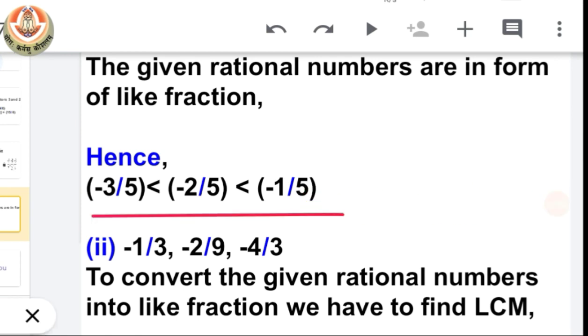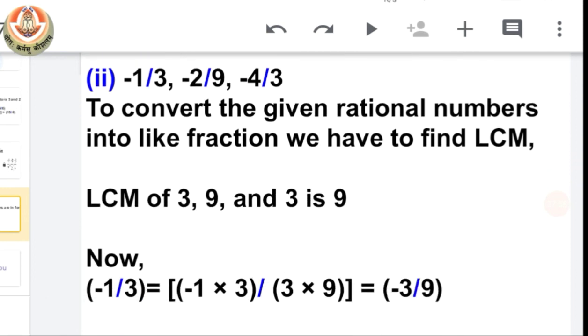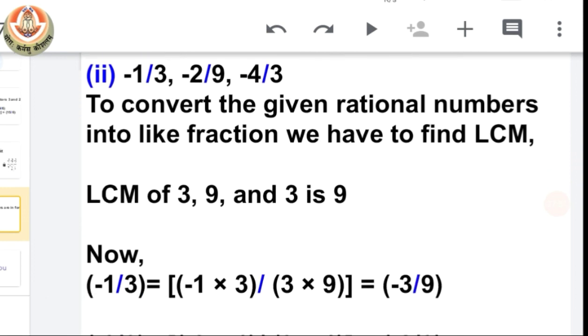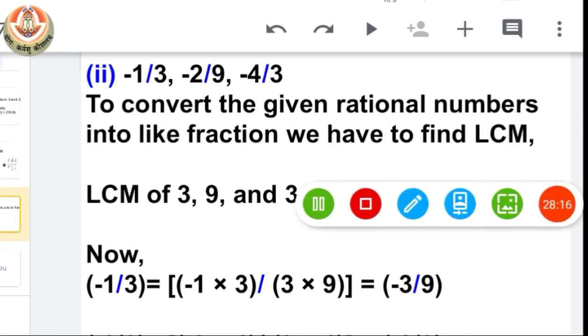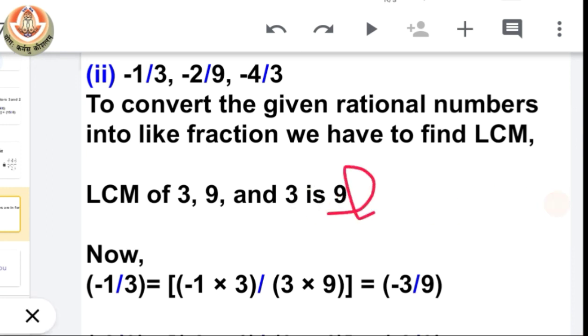Okay class. Now let's see the second one, in which we have numerator and denominator both different. So first we have to make their denominators equal. So when we find out the LCM for all the three denominators, we will have 9. Means the LCM for 3, 9 and 3 is 9. So we have to make the denominators equal to 9. The first one we have to multiply by 3, the second one is already in 9, and the third one we also have to multiply by 3.